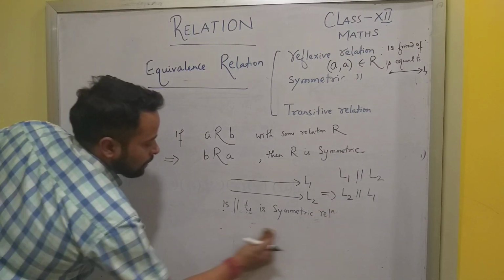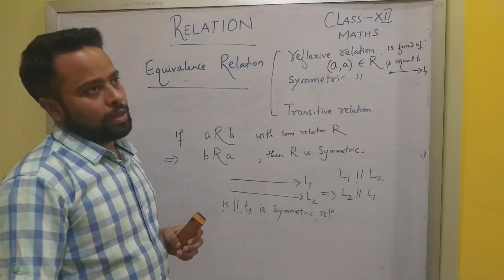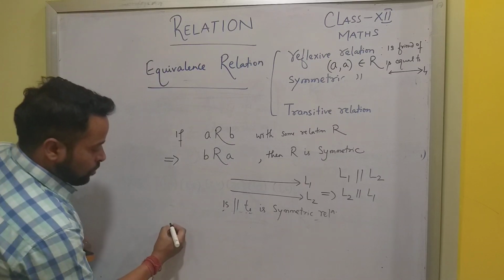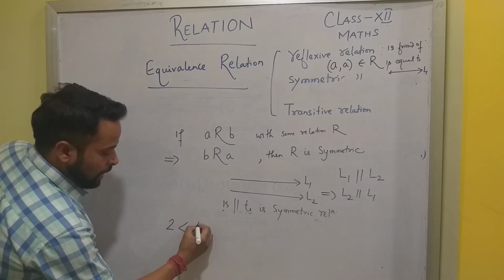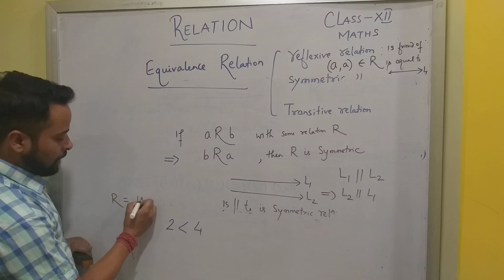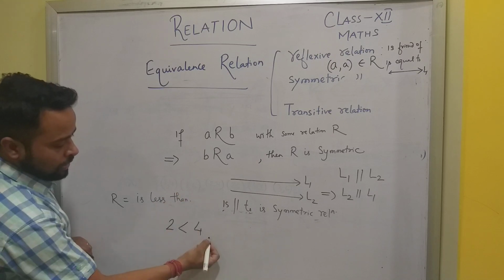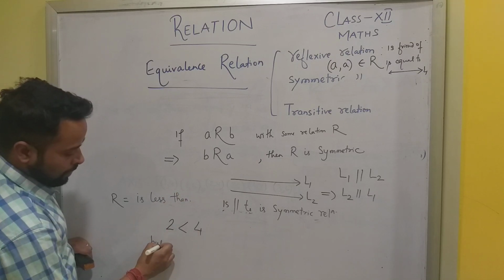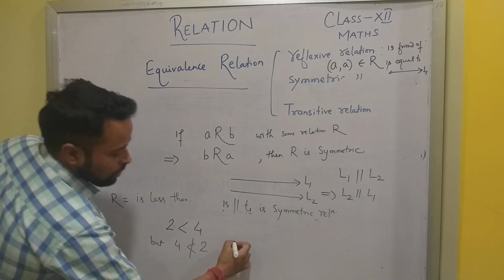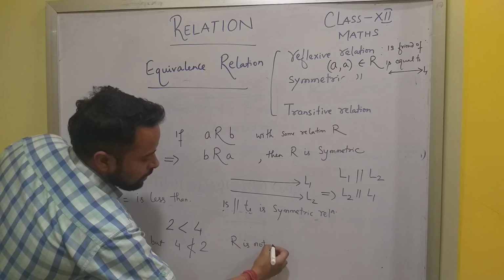Then comes is parallel to a symmetric relation. Is less than, if you want to check is less than, so 2 is less than 4. I'm checking R as is less than. 2 is less than 4, but 4 is not less than 2. So R is not symmetric.